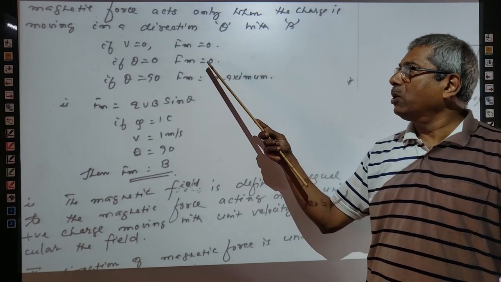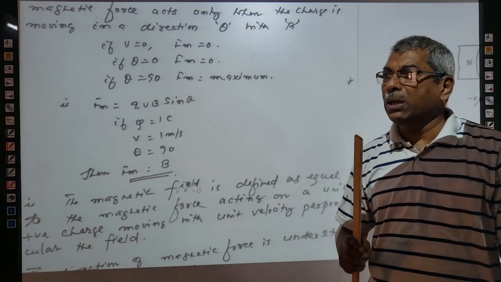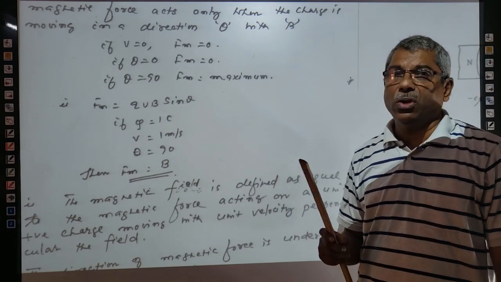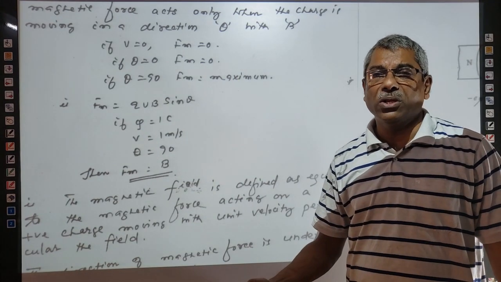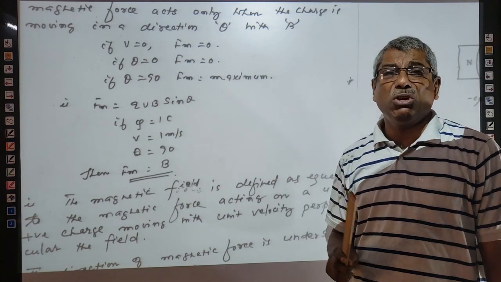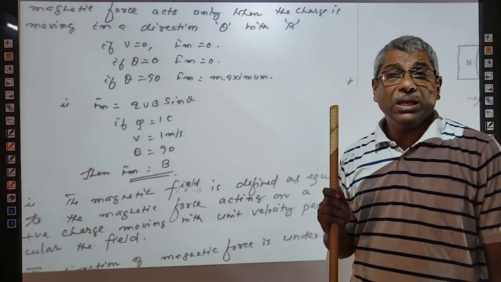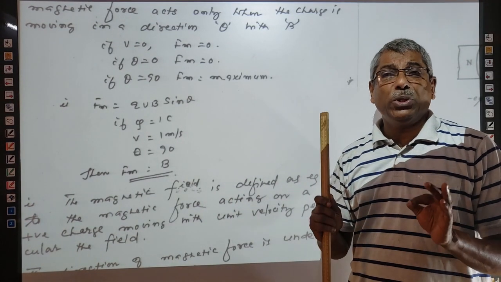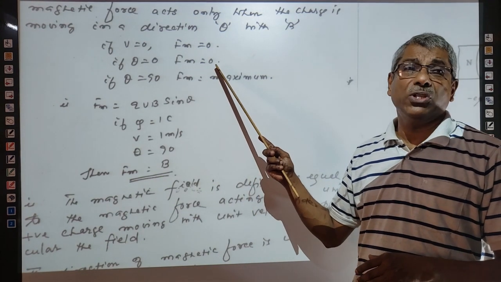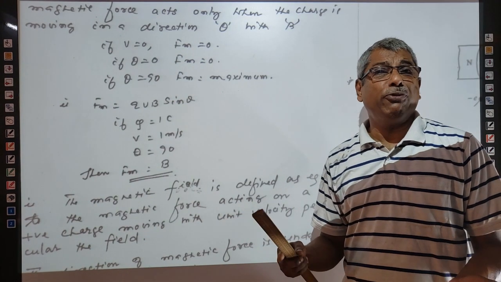Am I correct? So here is one more thing you have to memorize: a charged particle, if it is moving along the field, the force is equal to 0. Force equal to 0 means acceleration is equal to 0. Right? A charged particle can move in the direction of the magnetic field. If it is moving with uniform velocity, then also we can say that Fm is equal to 0. Right? Moving, but with a uniform velocity.